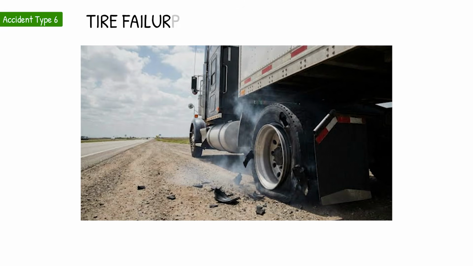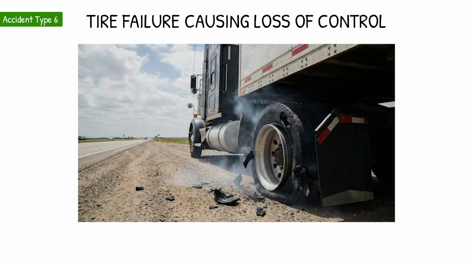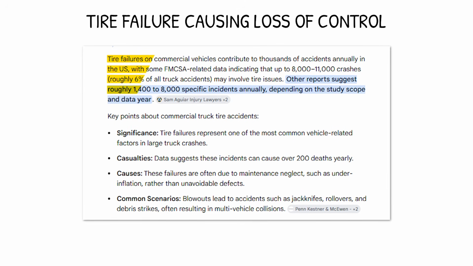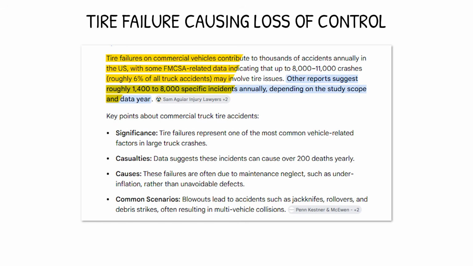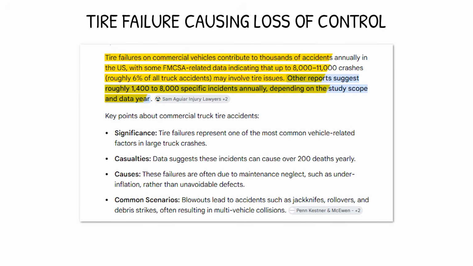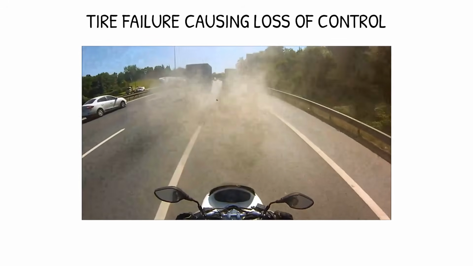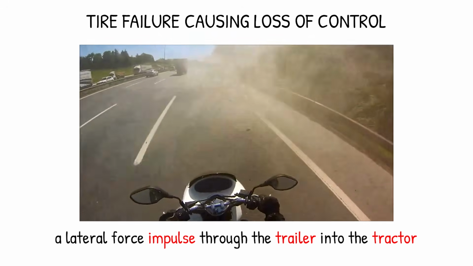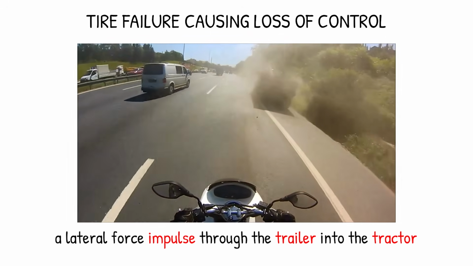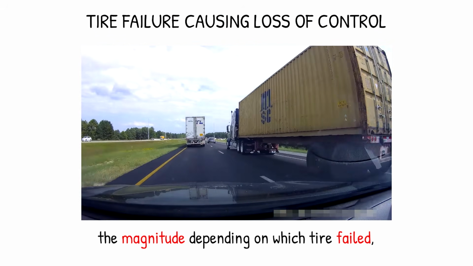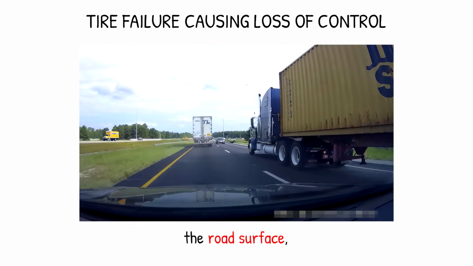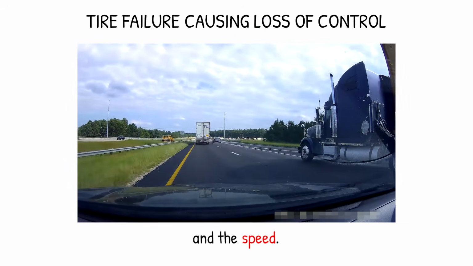Accident type 6: tire failure causing loss of control. The FMCSA documents tire failures as contributing to approximately 1,400 commercial truck crashes per year in the United States. A dual rear tire failure at highway speed creates a lateral force impulse through the trailer into the tractor, the magnitude depending on which tire failed, the load distribution, the road surface, and the speed.